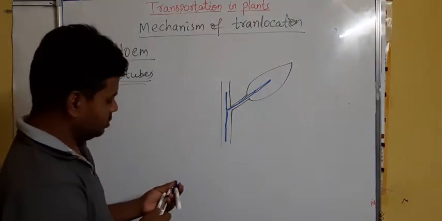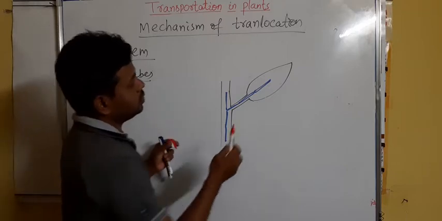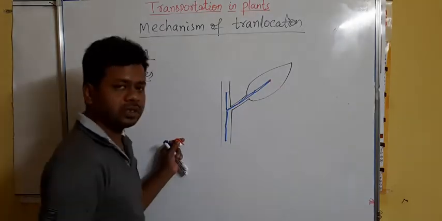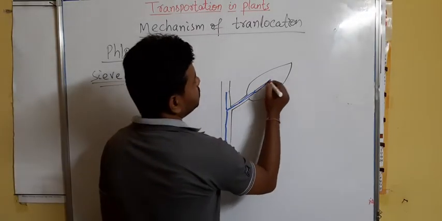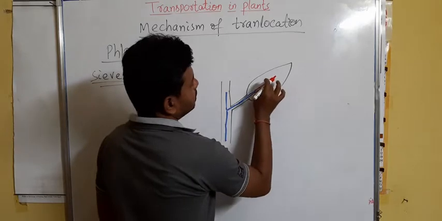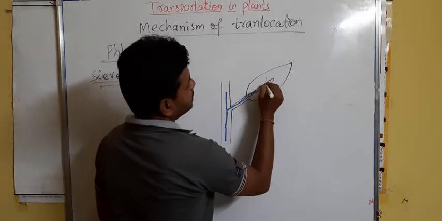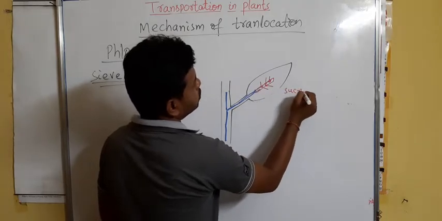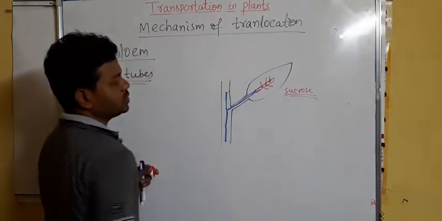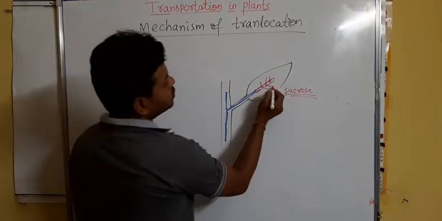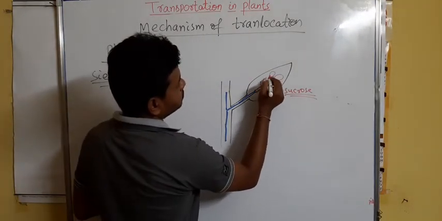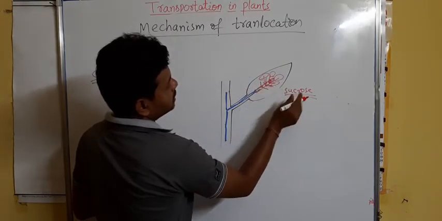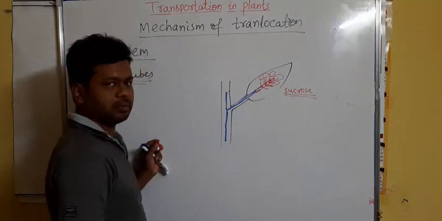So what happens now? First of all, the mesophyll cells, the cells of the leaf, do photosynthesis. The sieve tubes present in the leaf collect sucrose, which is the product of photosynthesis, the food, from the nearby cells by using ATP.